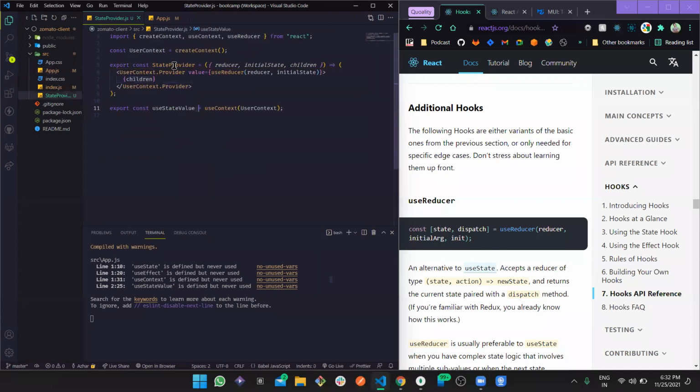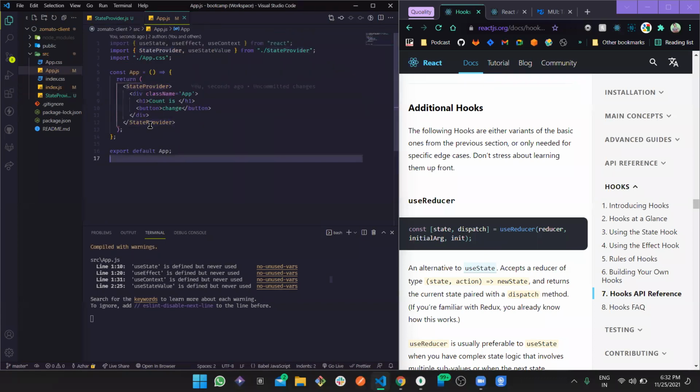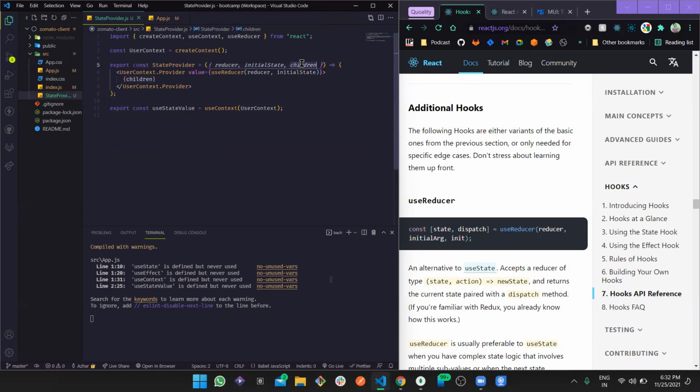Now let's see what state provider is expecting: these parameters, but with children. Now, what is the children that we are defining here? Suppose whenever we create a component and we expect certain components as children and use it right away, then this children is basically whatever we are defining under this component. So state provider is exporting this data as an object, as in children. This is the static name. Actually, you cannot change this to something else.